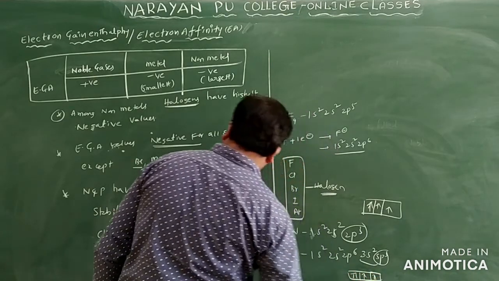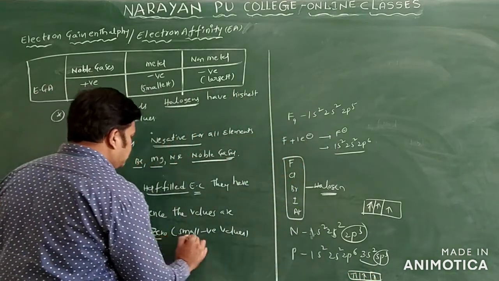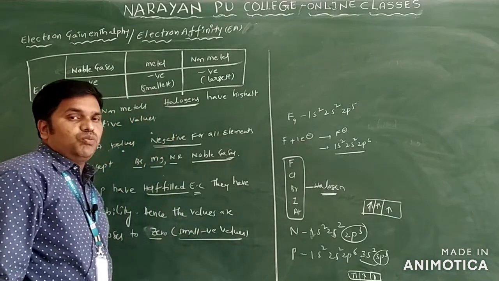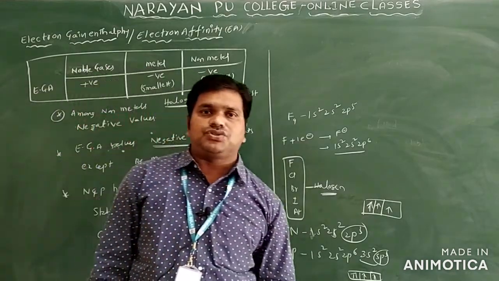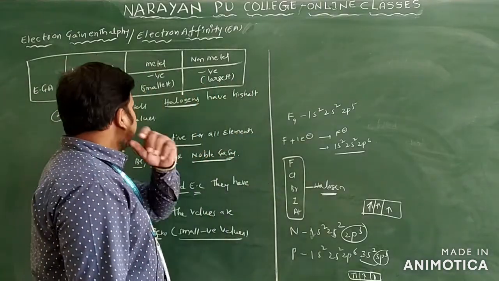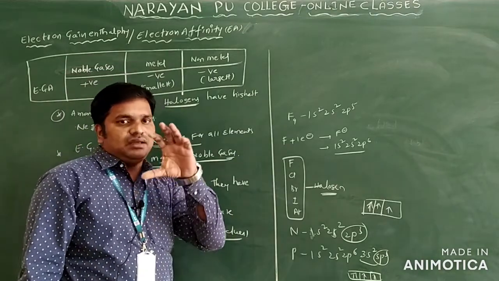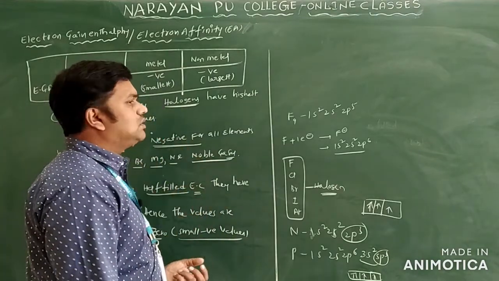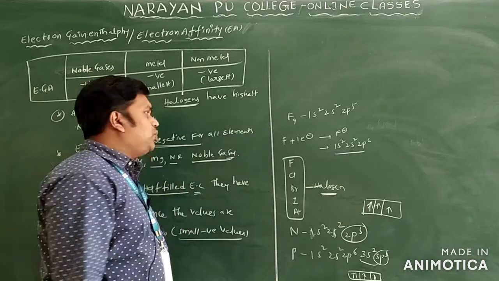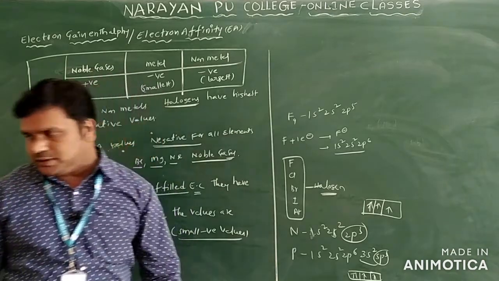So the values are closest to zero, meaning they have small negative values. We can identify the values easily this way: the highest negative values are for the halogens, the values close to zero are for these, and the noble gases have positive values.